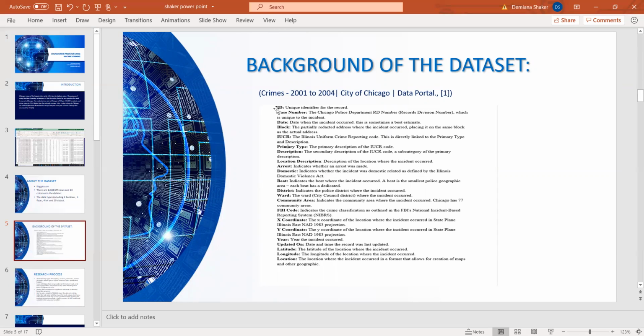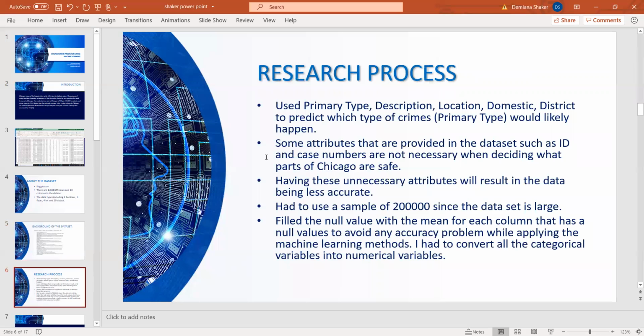Each ID has its own description. This data set is from 2001 to 2004. I used primary type, description, location description, domestic, and district to predict which type of crime is likely to happen. Some attributes in the dataset, such as ID and case number, are not necessary when deciding which part of Chicago is safe. Having these unnecessary attributes will make the results less accurate, so I had to remove them.